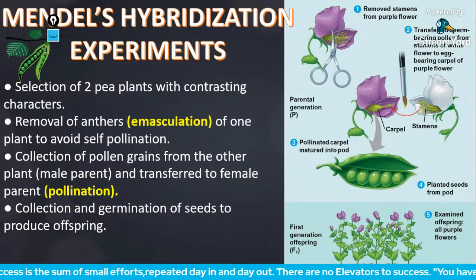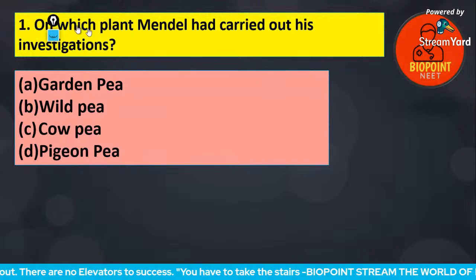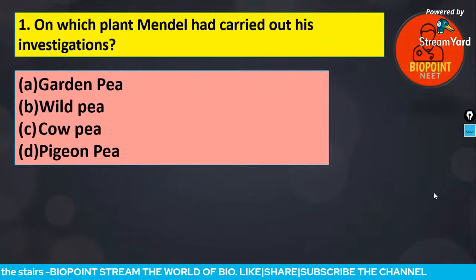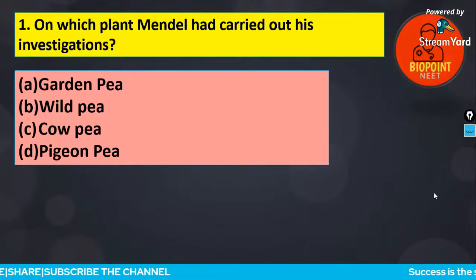Moving on to question number 1 based on today's class. Question number 1: on which plant did Mendel carry out his investigation? Garden pea, wild pea, cow pea, pigeon pea.